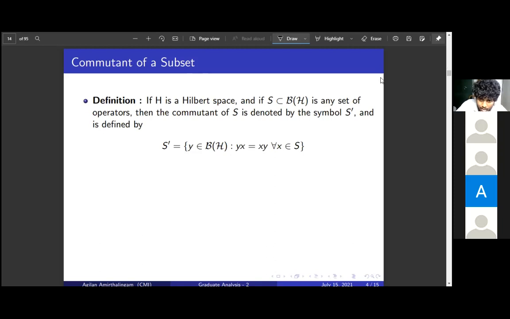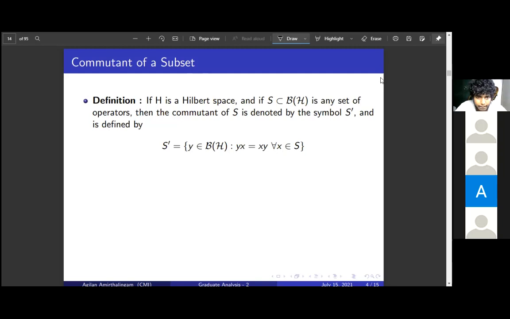So the set of all y in B of H such that y commutes with all the elements in S. This is the commutant, denoted by S dash. This is defined for any subset S in B of H.